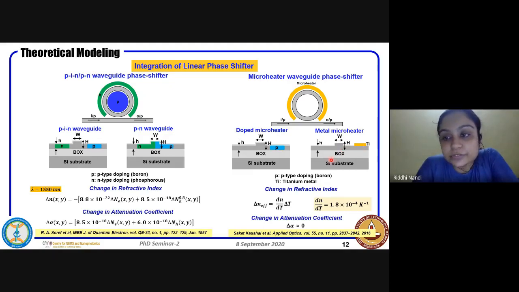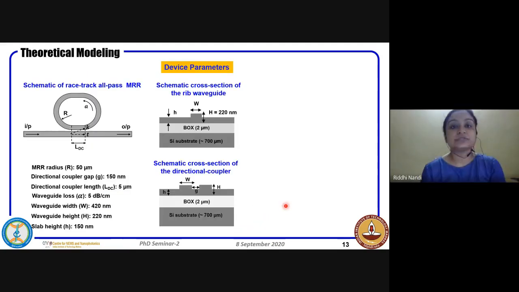In both cases, when you apply bias, the temperature rises, and the change in the waveguide temperature actually affects our N effective, or the delta N. That takes into consideration the thermo-optic coefficient of silicon, which is 1.8 into 10 power minus 4 at 1550 nm at 300 Kelvin. The interesting part here is the loss is negligibly zero. There is no extra loss which comes into picture when you integrate a thermo-optic phase shifter.